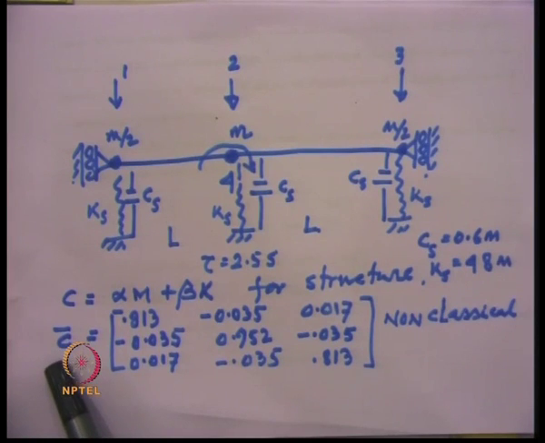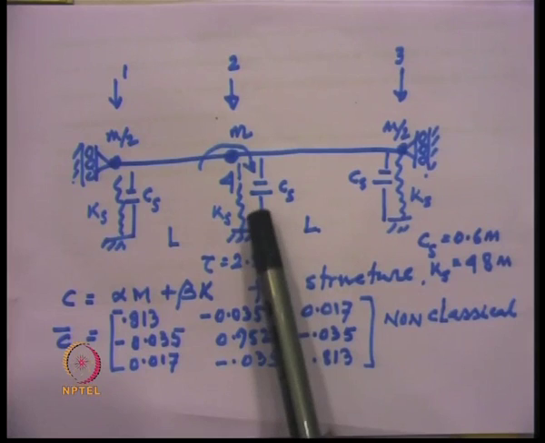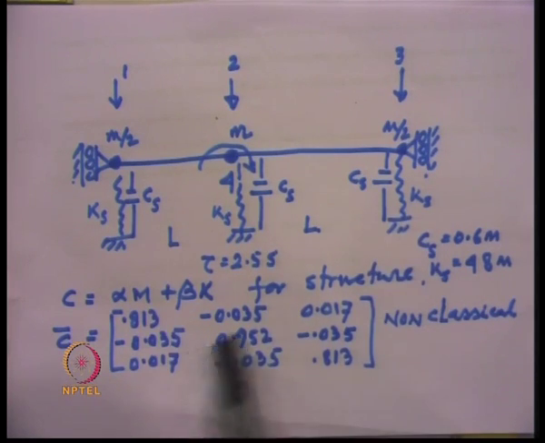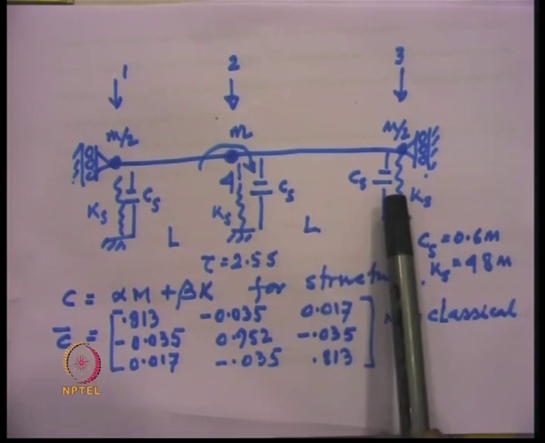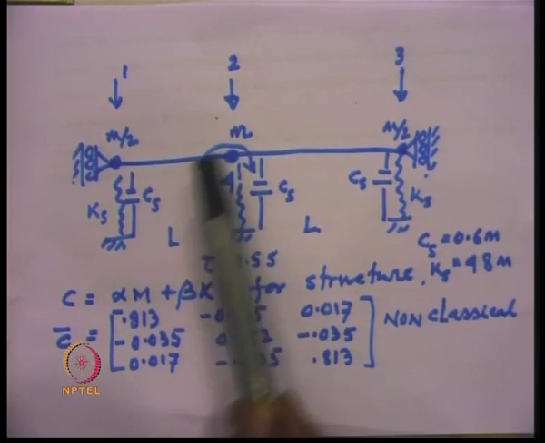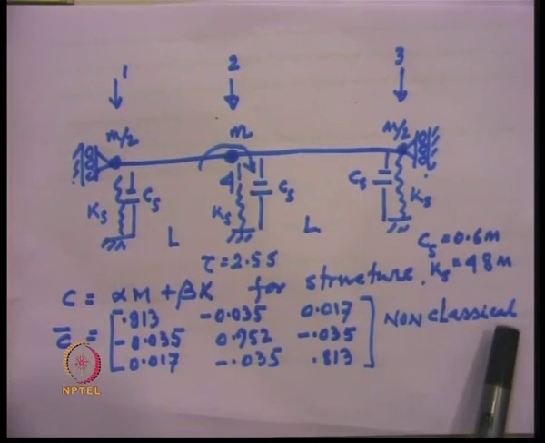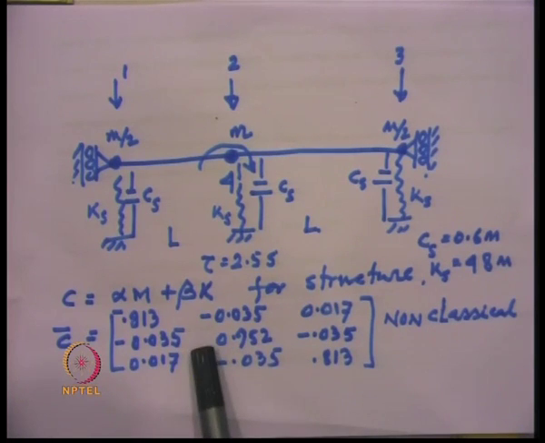The C bar matrix, that is the damping matrix considering the soil damping, turns out to be this. Note that once we add the soil damping to the structural damping, the damping becomes non-classical damping. So, this problem is a problem of non-classical damping.